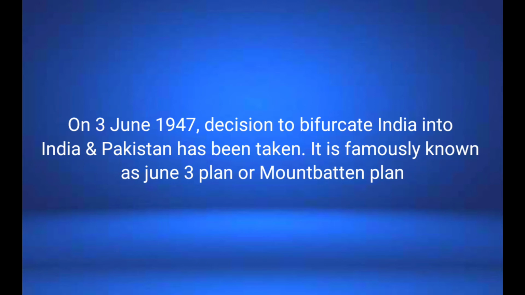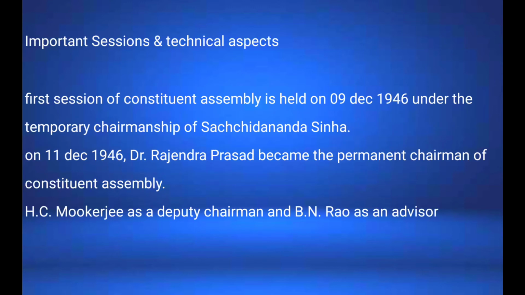Because of the decision taken through the Mountbatten Plan, 90 members of the Constitutional Assembly had to resign, and they resigned in the year 1947. However, the first session of the Constitutional Assembly was held on 9th December 1946. The actual chairman was to be Babu Rajendra Prasad, but due to his ill health, Dr. Sachidananda Sinha became the temporary chairman.